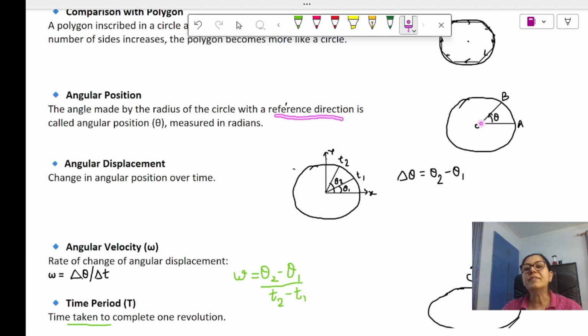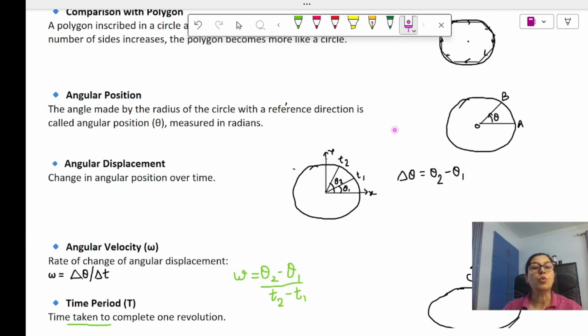This is the center of the circle, and this is the radius. The angle made, theta, in this particular direction is the angular position of a particle.